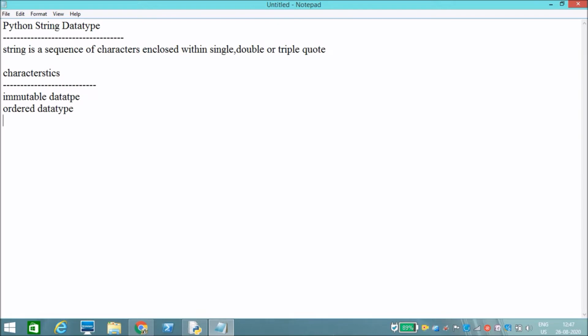How can we create a string? For example, a is equal to my variable. I am creating one string, Suresh Shrikar. Now I want to check the type. Just print type of a. It will display the class of string. We will check that one.